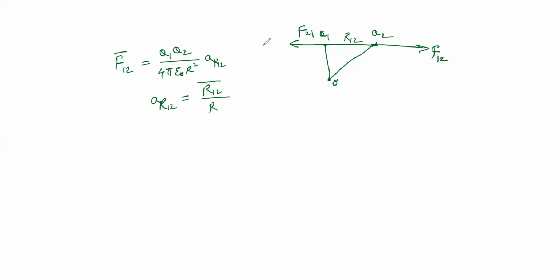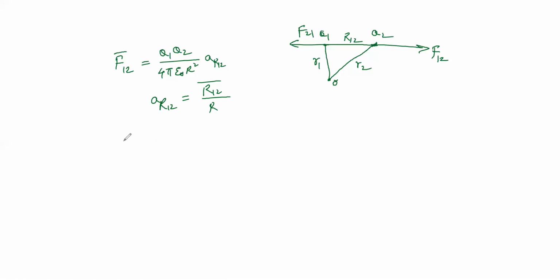Here these are the two charges, and F12 is the force between them. To write this with respect to the distances r1 and r2 from the origin, we can write the force with respect to the reference origin.